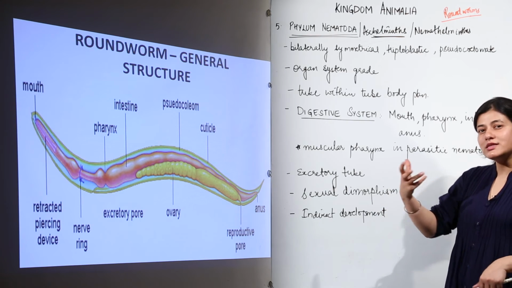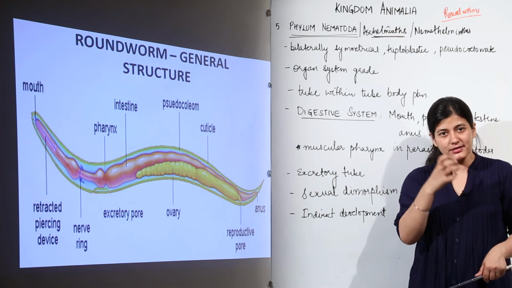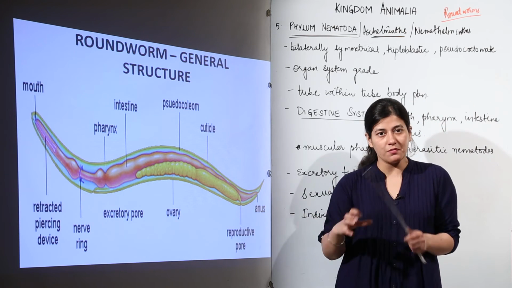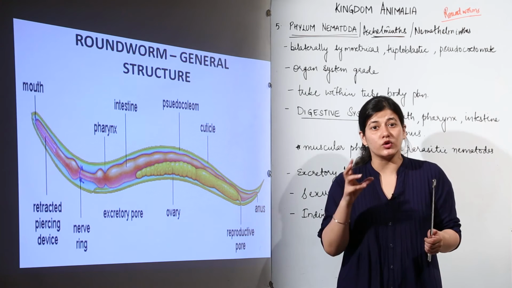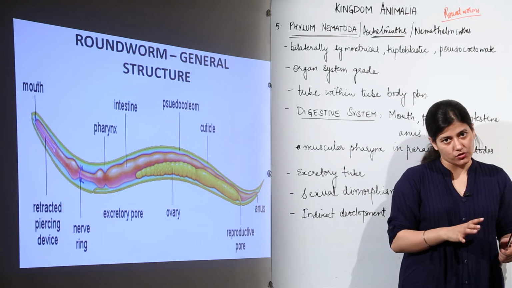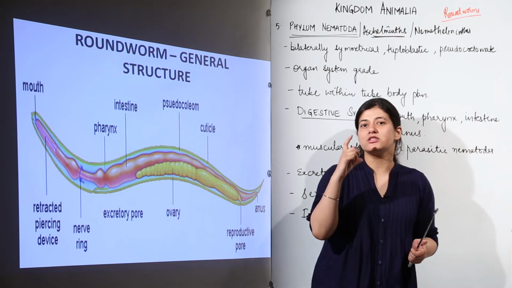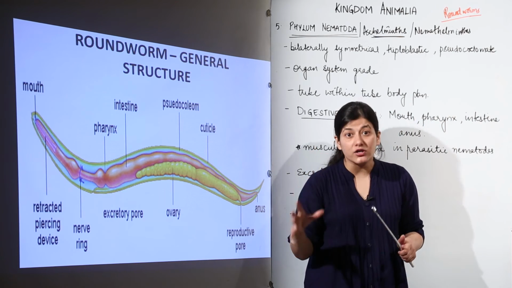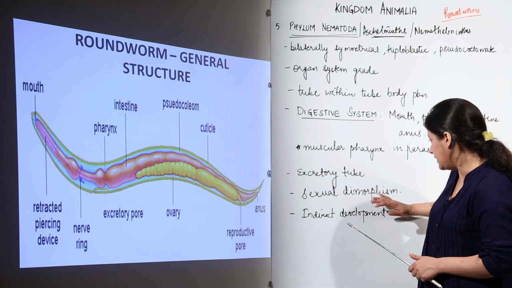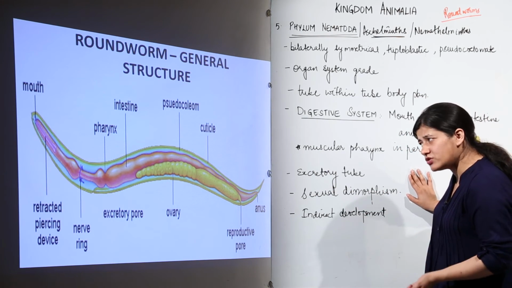It would be the sexual characteristics. Now if the male is having certain characteristics, female is going to have different characteristics which would make them look different. That is what is sexual dimorphism. Now in the case of roundworms, we see sexual dimorphism where the male is smaller in size and female is larger in size. Okay, that is what sexual dimorphism in roundworms means, and because there is sexual dimorphism,